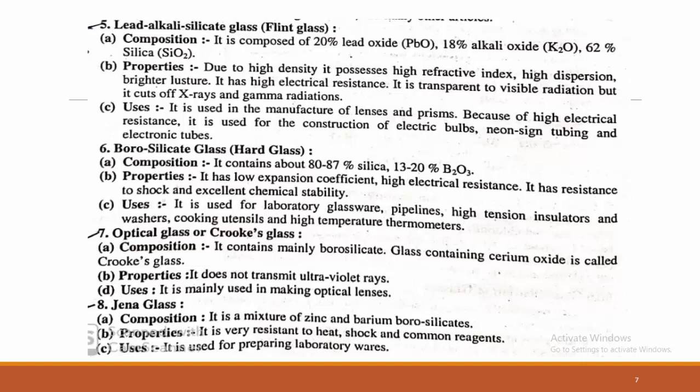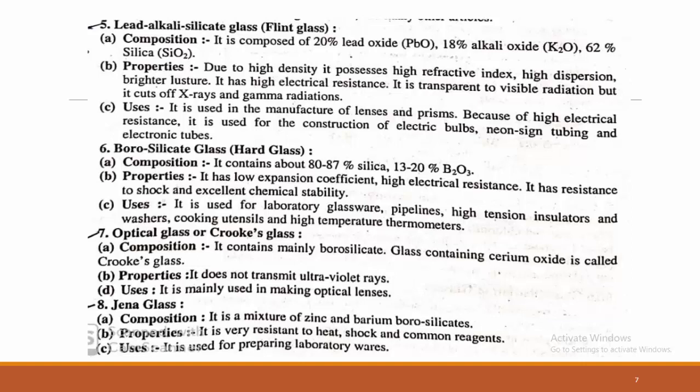Next is borosilicate glass. This is called hard glass. Very important. This is the borosilicate glass; we are familiar with it. The composition of borosilicate glass: it contains about 80 to 87% silica and 20 to 30% borax.